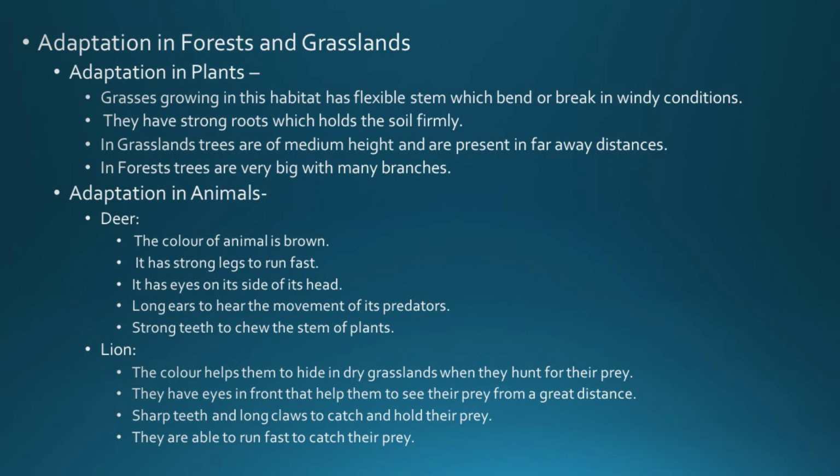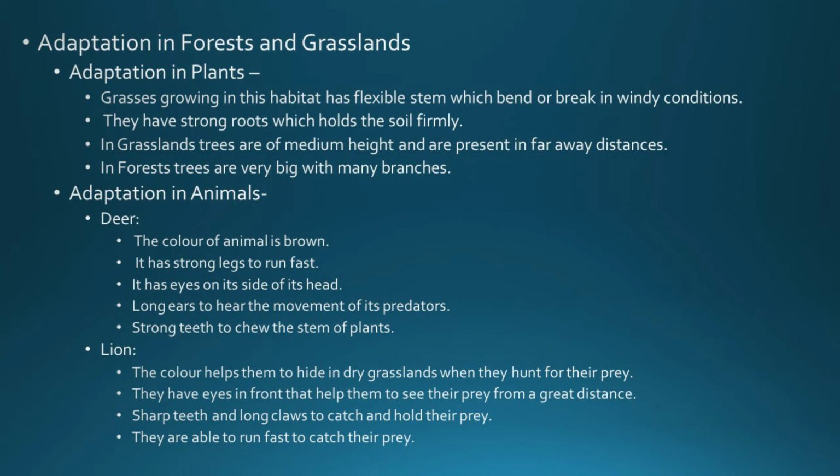In lion, the color helps them to hide in dry grasslands when they hunt for their prey. Second, they have eyes in front that help them to see their prey from a great distance. Sharp teeth and long claws are there to catch and hold their prey, and then they are able to run fast to catch their prey.